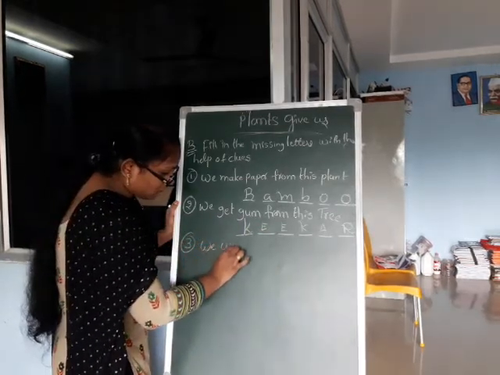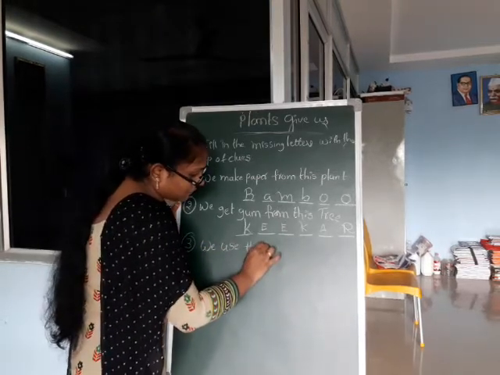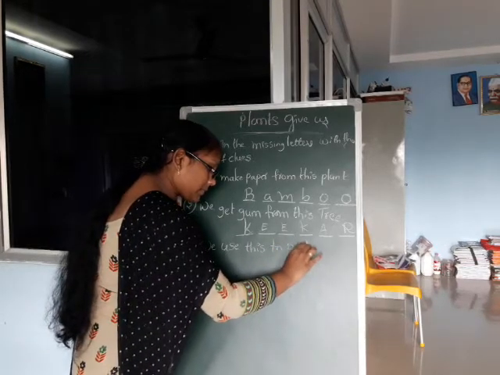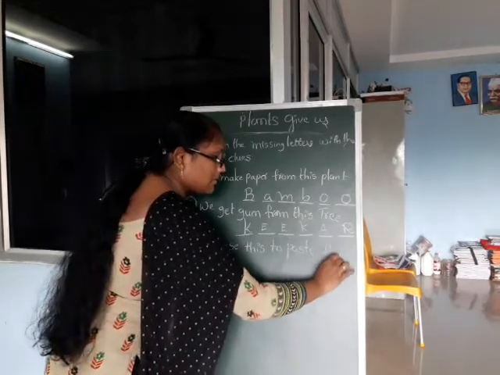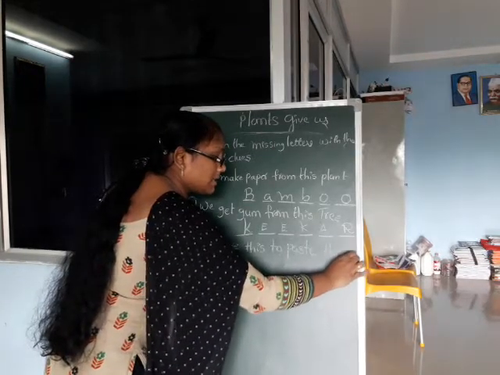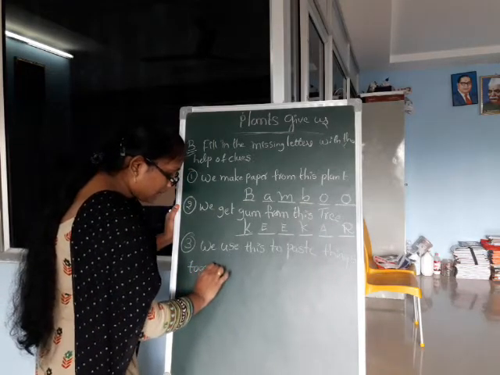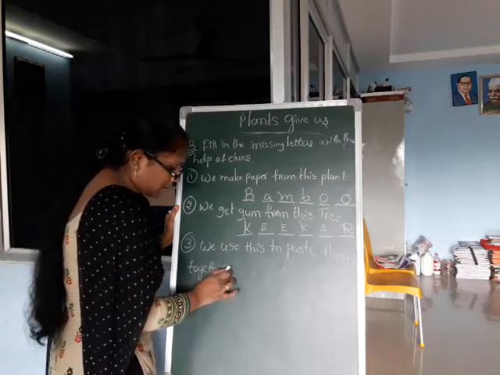We use this to paste things together. Which thing do we use to paste things together?